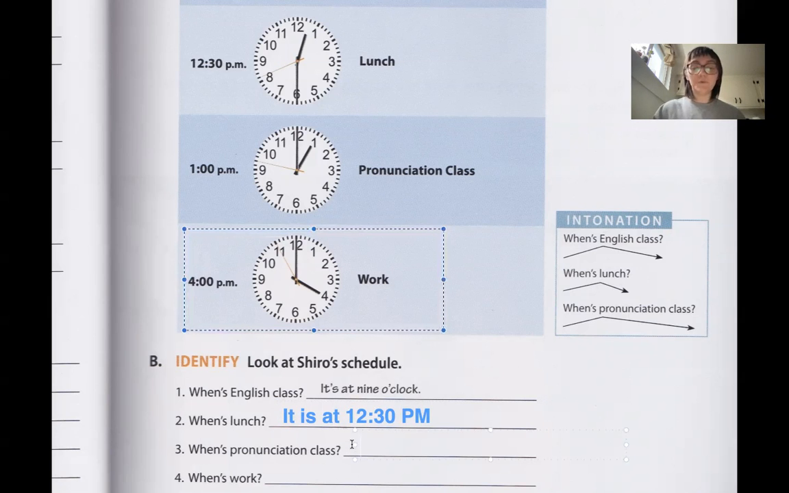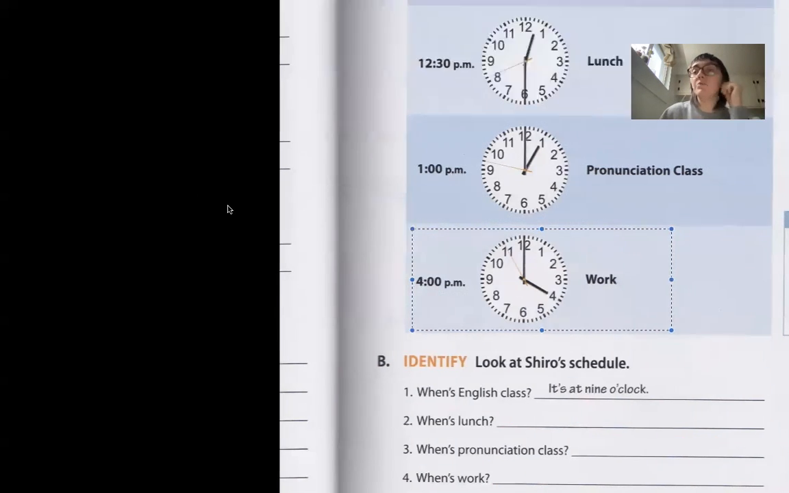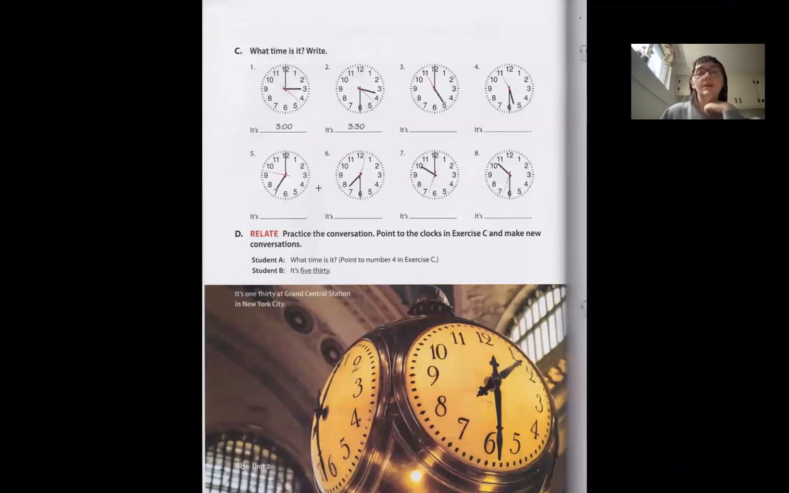When's pronunciation class? Pronunciation class is, or we could say it is at 1 p.m. All right, when's work? His work, it's at, or it's with the apostrophe S. That's it's means it is. So we can say his work is at 4 p.m. So that's his schedule. We're going to be talking about our schedule, or how we talk about time.